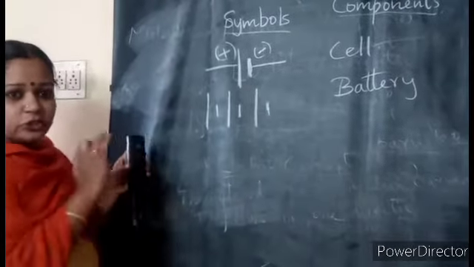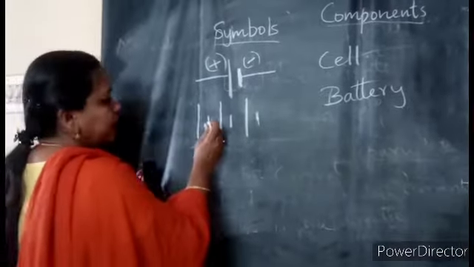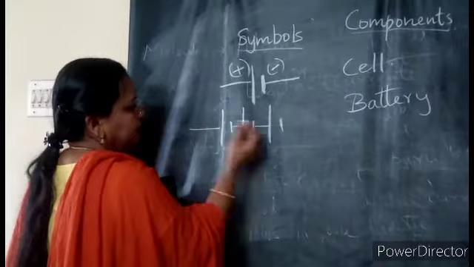So here, there should be a connection. Some of you, if you draw it like this, it is not correct. So you have to connect. How will you connect? The negative to positive, the negative to positive, and again the same way.